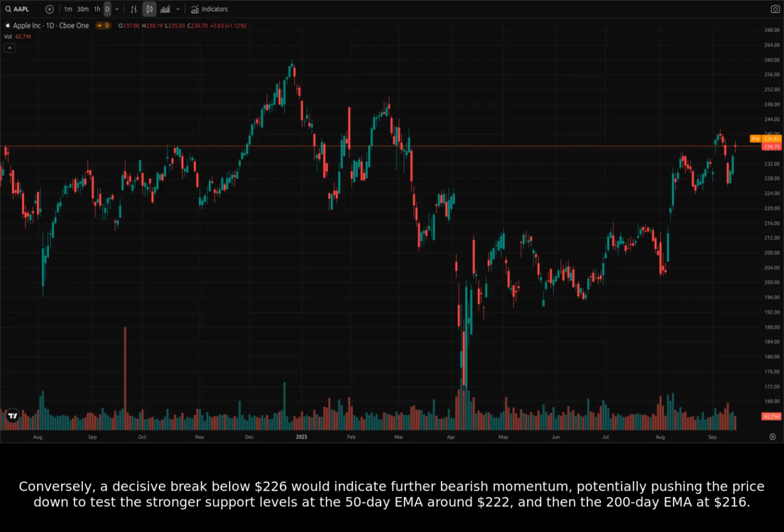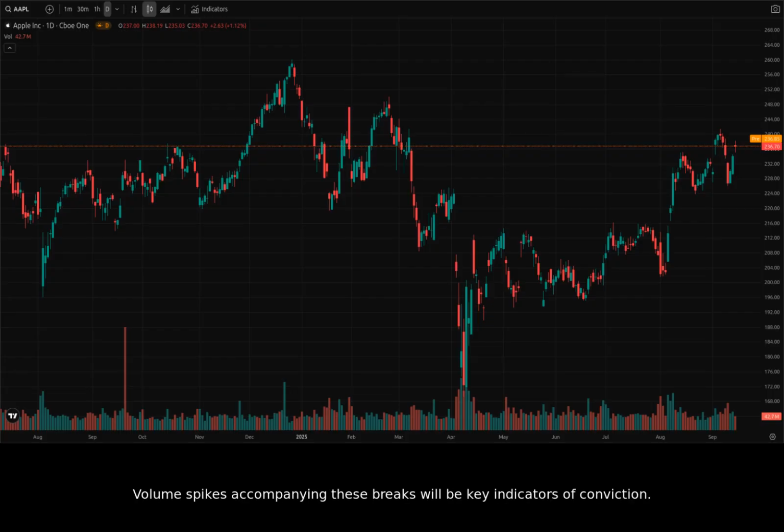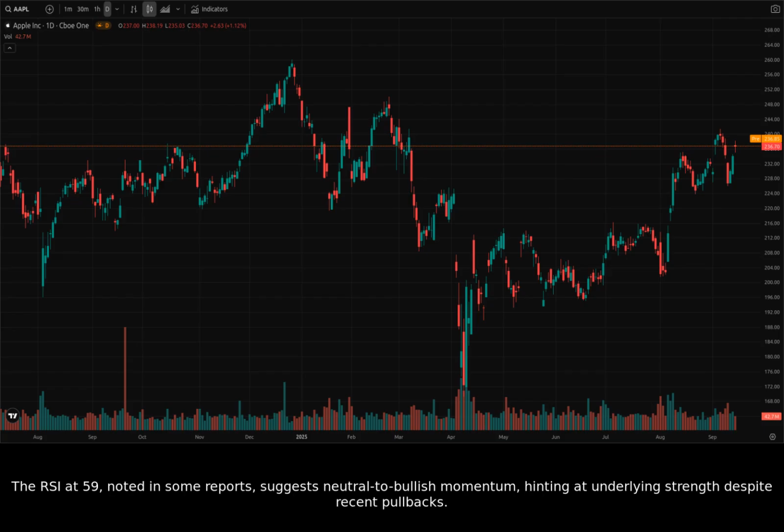Conversely, a decisive break below $226 would indicate further bearish momentum, potentially pushing the price down to test the stronger support levels at the 50-day EMA around $222, and then the 200-day EMA at $216. Volume spikes accompanying these breaks will be key indicators of conviction. The RSI at 59, noted in some reports, suggests neutral to bullish momentum, hinting at underlying strength despite recent pullbacks.